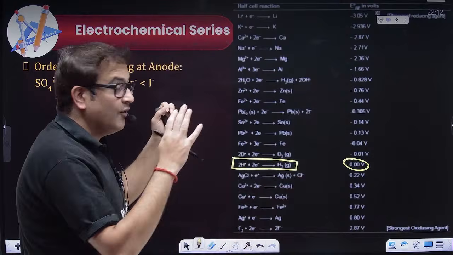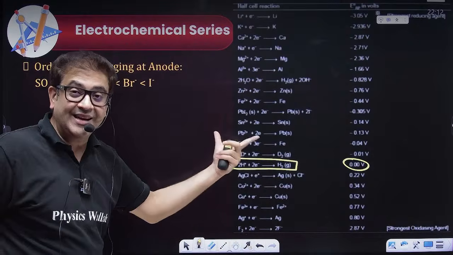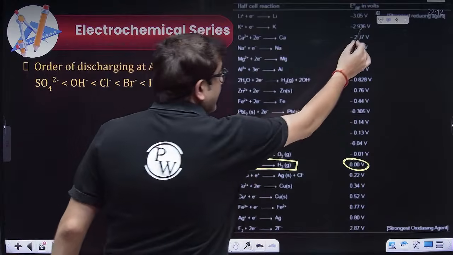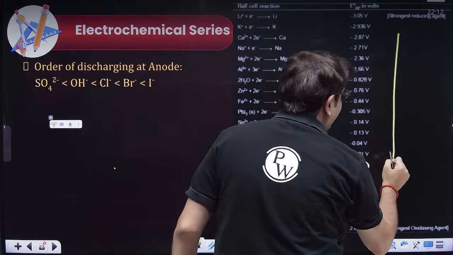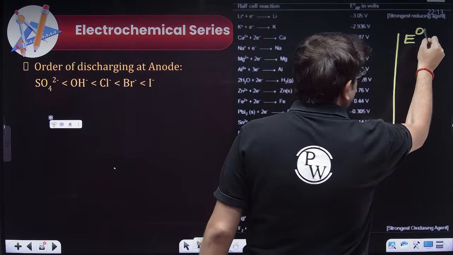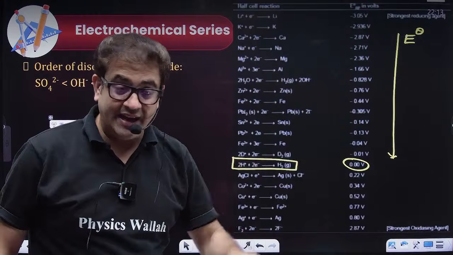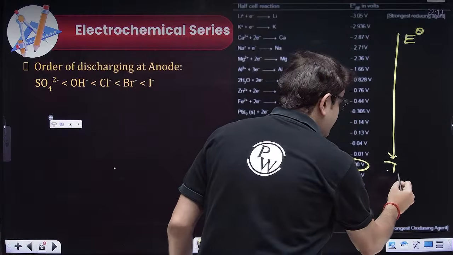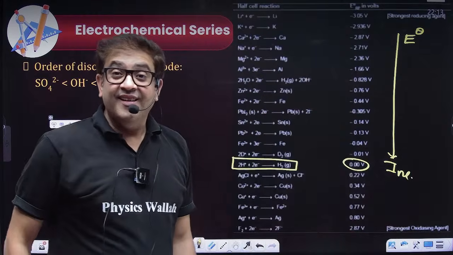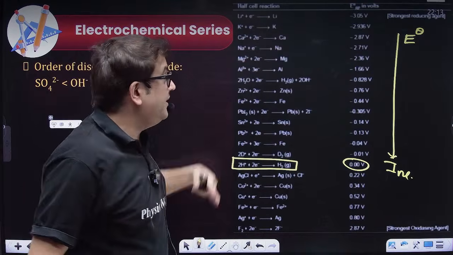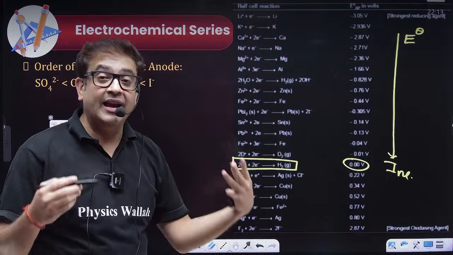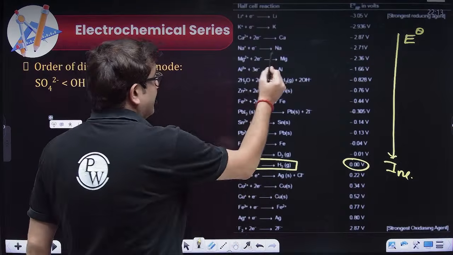So what we generalize by seeing this electrochemical series is, if the electrochemical series is arranged in the order of increasing value of standard electrode potential, which I am representing as E0, then whoever is coming at the top does not want to get reduced. That means they want to get oxidized. The electrode at which oxidation takes place is termed as anode.